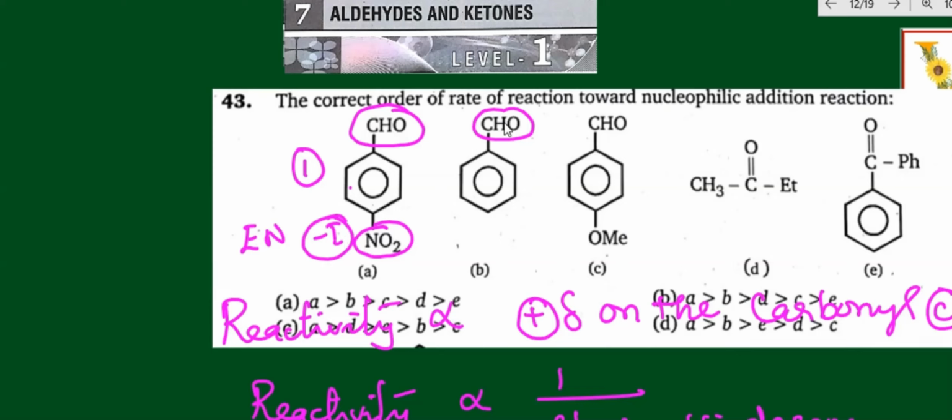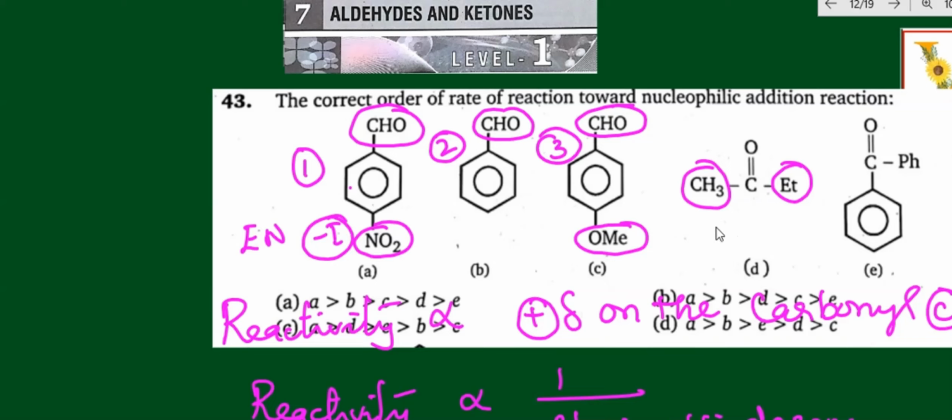Number 2 is benzaldehyde: there is no steric hindrance and the carbonyl carbon is present. Next, an aldehyde group is present along with OMe, an ether group, so this is 3. Next, an ethyl group and a methyl group are present, so there is steric hindrance, and reactivity is slower when steric hindrance is present. This is aliphatic and this is aromatic, so this is 4, and finally the least reactive one is 5.